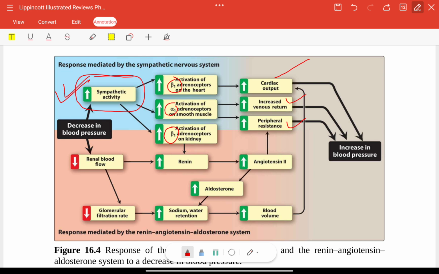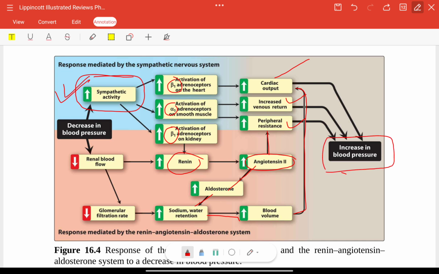Kidney beta 1 receptors will increase renin release. It will go and increase angiotensin 2, which will affect peripheral resistance directly, and aldosterone, which will affect sodium and water retention, and in turn it will affect blood volume. And blood volume will again affect cardiac output and increase blood pressure.